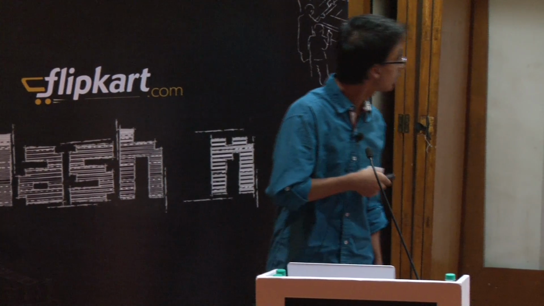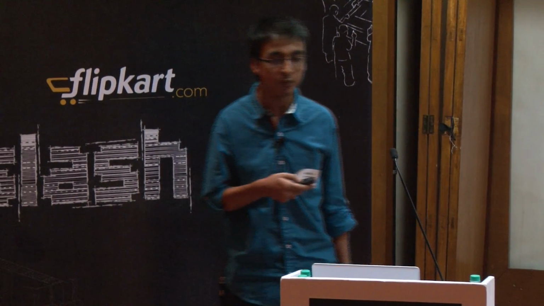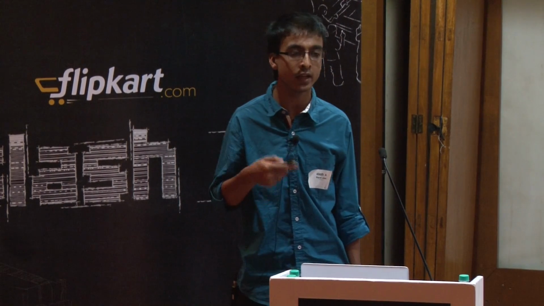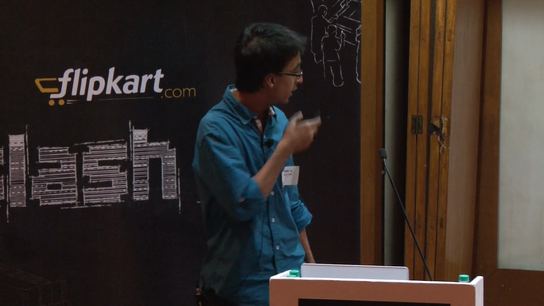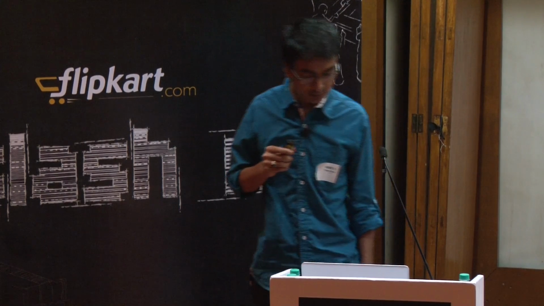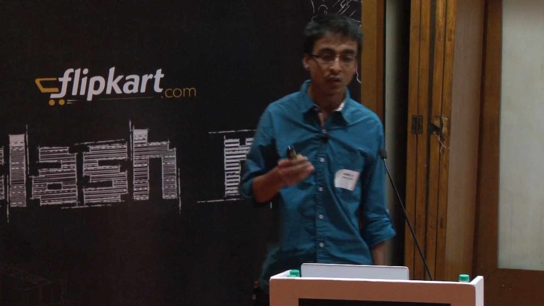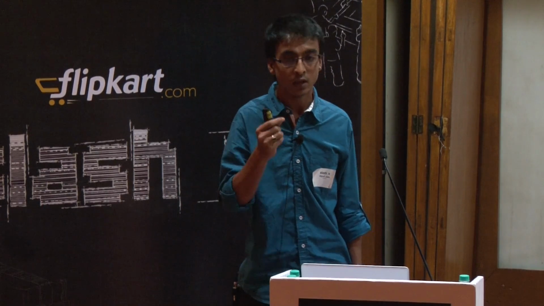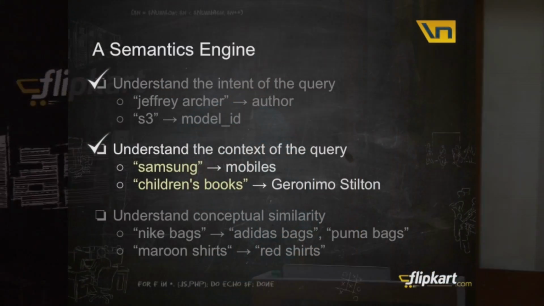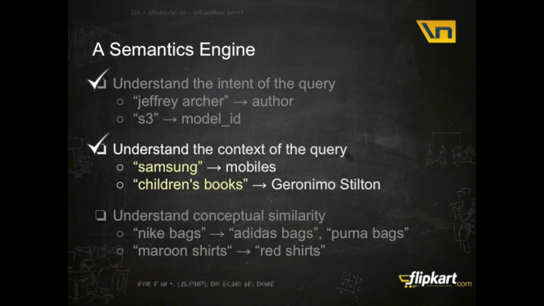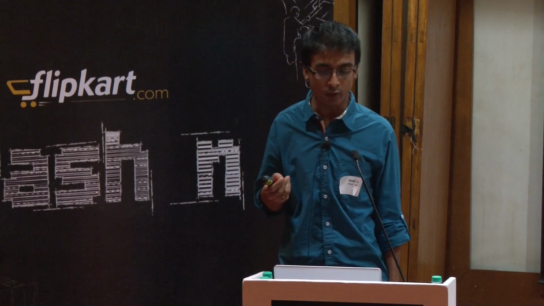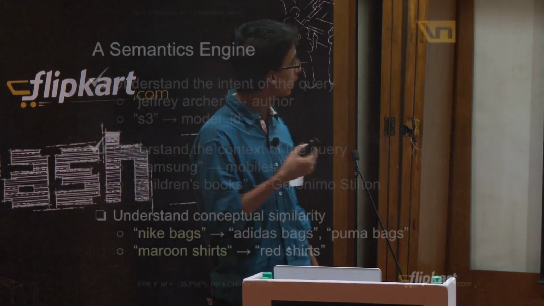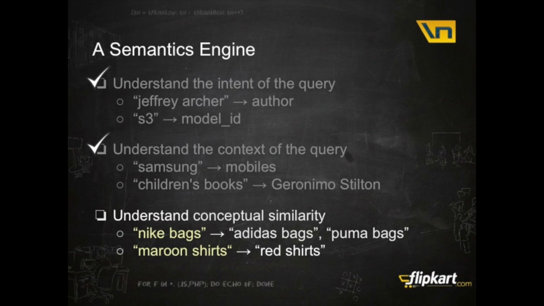Now this helps us in finding the context of the query. You pivot this around any type of attributes. Understanding conceptual similarity. Now the problem here is mapping unknown terms to the known terms in the index, and also mapping terms such as Nike bags to Adidas bags, because for Nike bags as a query, we do not have products for it, but we have similar products of different brands. I want to surface up those.